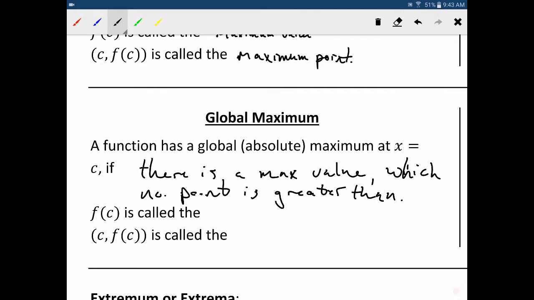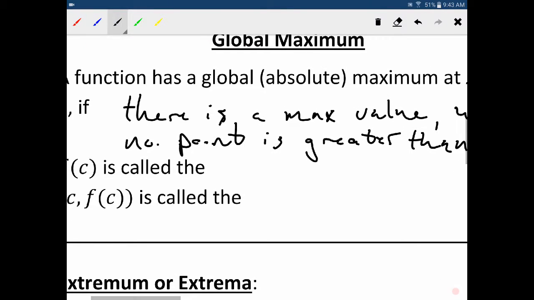It's not enough to say that no maximum value is greater than, because if we had a function that then goes off to infinity, that's not a global maximum, because there are a lot of points higher than it, even if there is a peak. If there's a peak and then it goes down and then back up and off forever, that's just a local maximum.